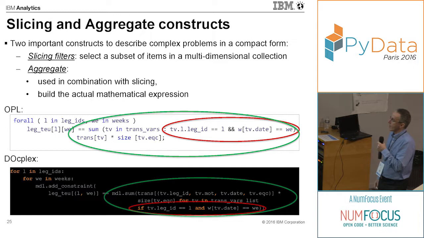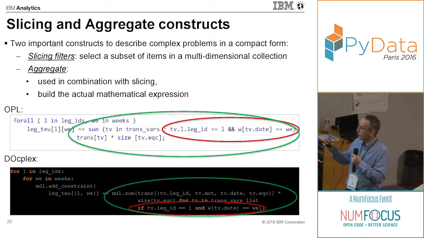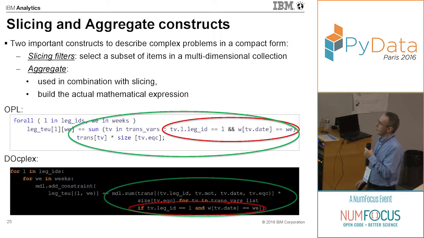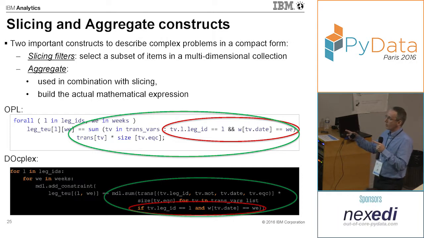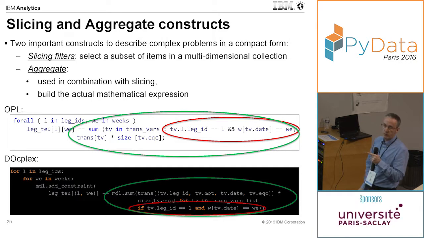This constraint is extracted from a much more complex model, which is used to calculate the repositioning of containers between depots. That's enough to understand that. The purpose of these constraints is that we want to calculate how much volume in containers are moved between two depots on a leg, which is a connection between two depots, and on a specific week.